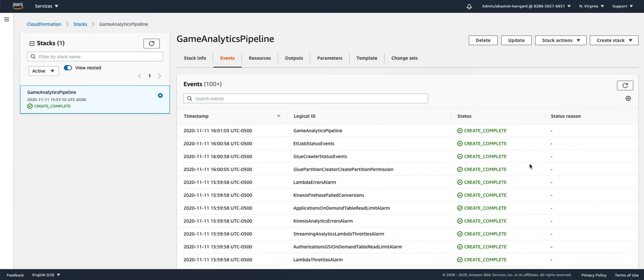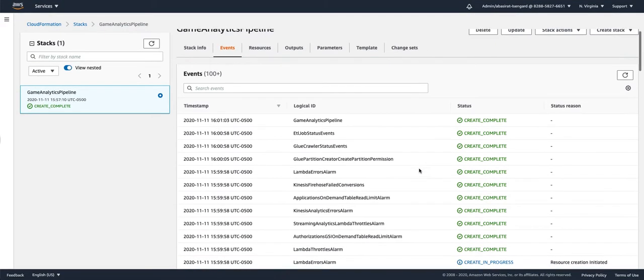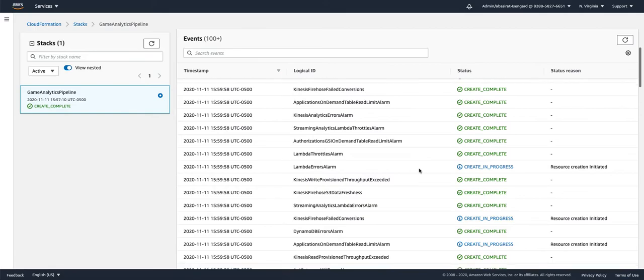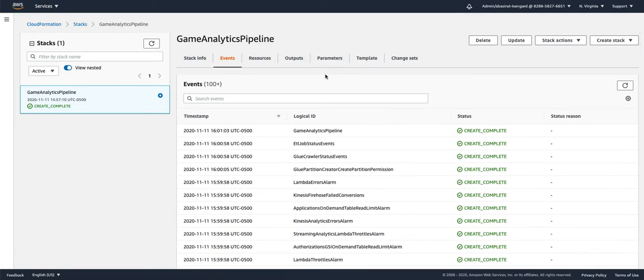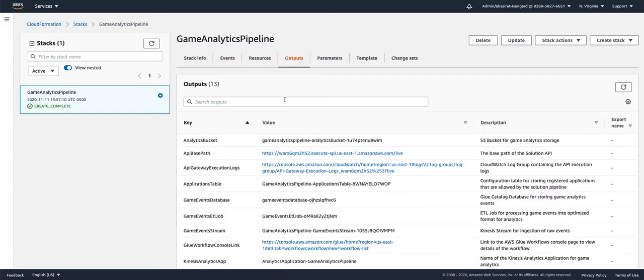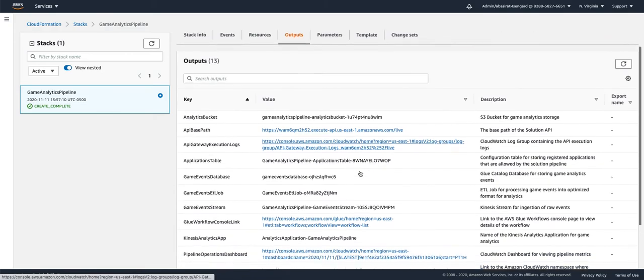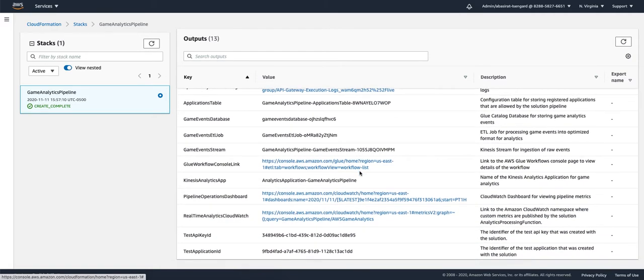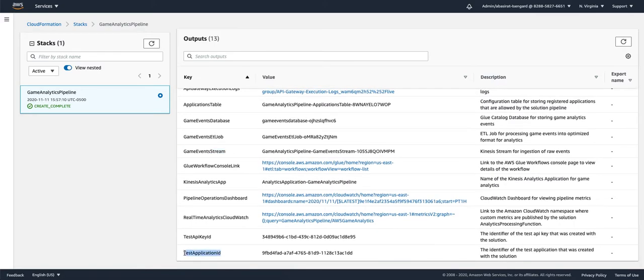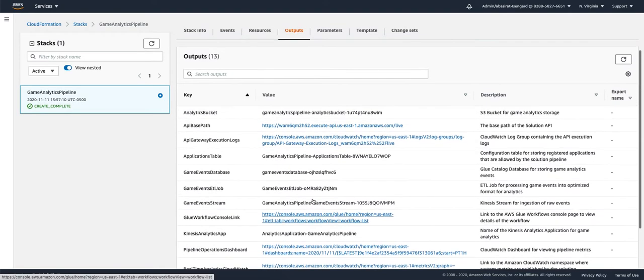Okay, we can see that our CloudFormation template is deployed successfully. And now that the stack is deployed, we can navigate to the Outputs tab, where we can see a list of parameters and values that the CloudFormation template has generated for us. We need some of these values, like the game events stream or test application ID, to generate sample game events.